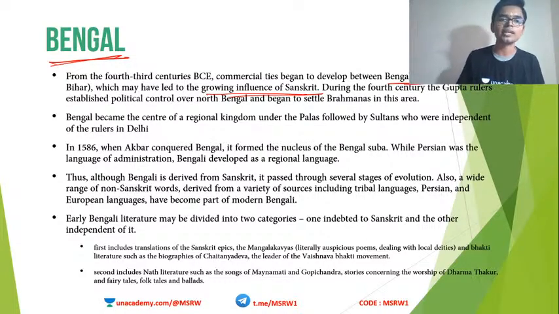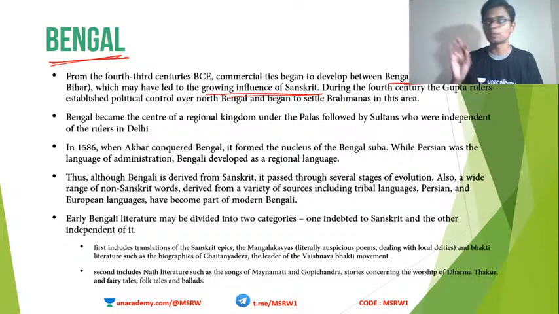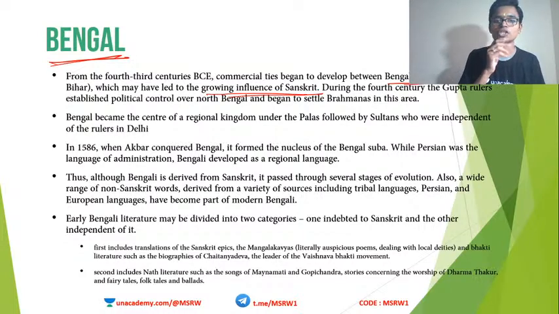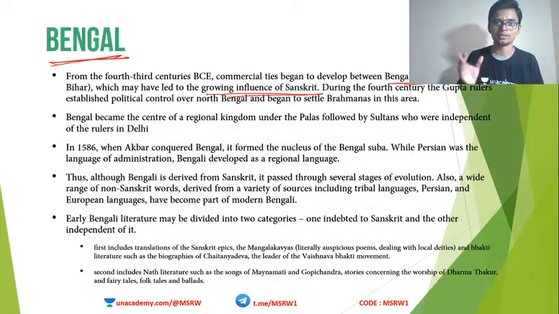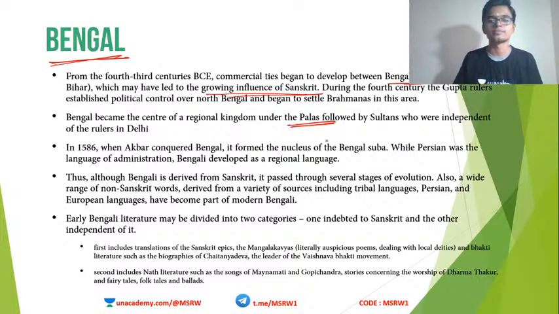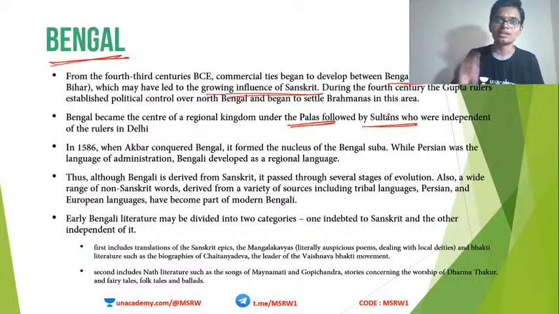Later, during the Gupta period, what happened? Guptas established political control over Bengal, so they also influenced the cultural formation of Bengal. After the Gupta period, Bengal came under the reign of Pala rulers. Then they came under the rule of the Islamic sultans. So see, the one region of Bengal was under the influence of multiple kingdoms at multiple times. So the culture of Bengal is a mixture of all these various cultures and traditions.